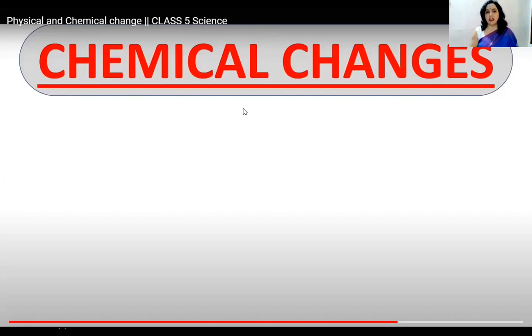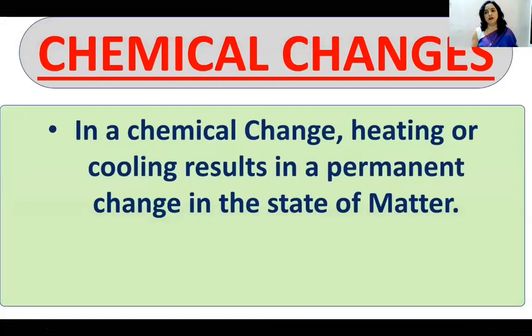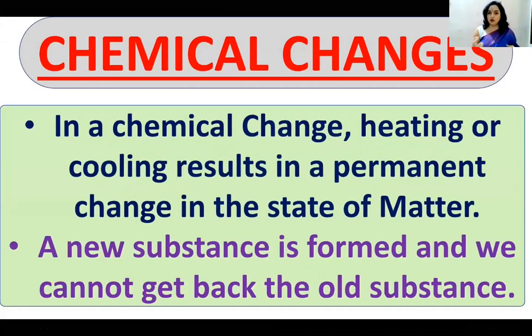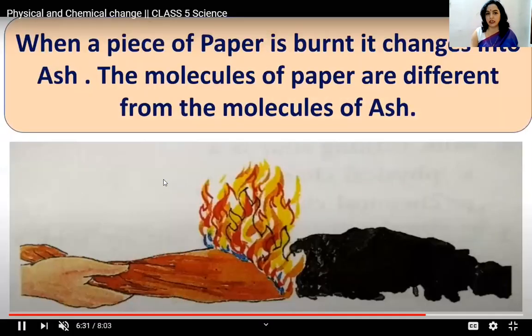So when the mangoes are ripe, what happens? You cannot change it again to a raw one. Mangoes cannot be changed to the raw form, because once they are ripe, chemical changes have taken place and you cannot change this. In a chemical change, heating or cooling results in a permanent change in the state of matter. Whether you're heating or you're cooling, that will permanently change in a chemical change. It cannot go back to the old substance. So this is the simple definition of a chemical change. In a chemical change, it cannot be changed again.